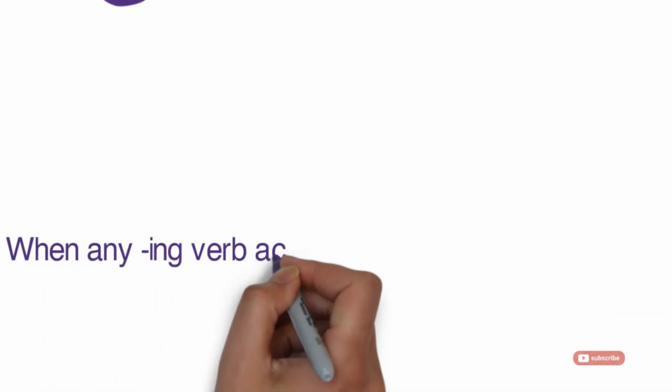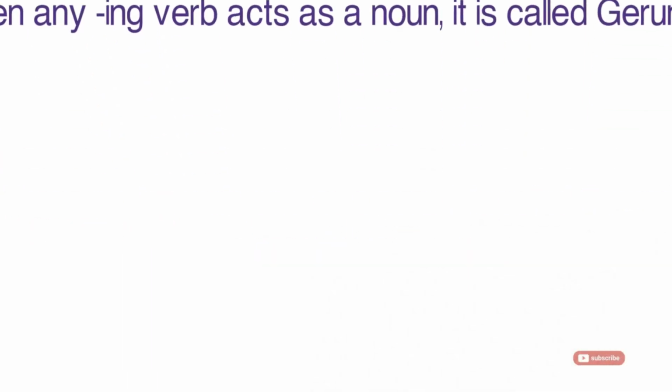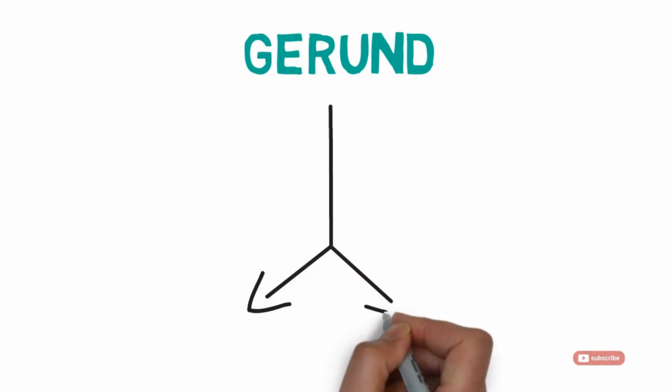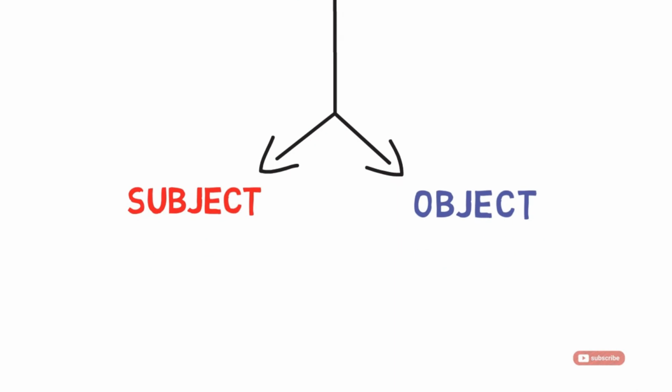When any ing verb acts as a noun, it is called gerund. Gerunds can act as subject and object in a sentence. Let me give you the examples.